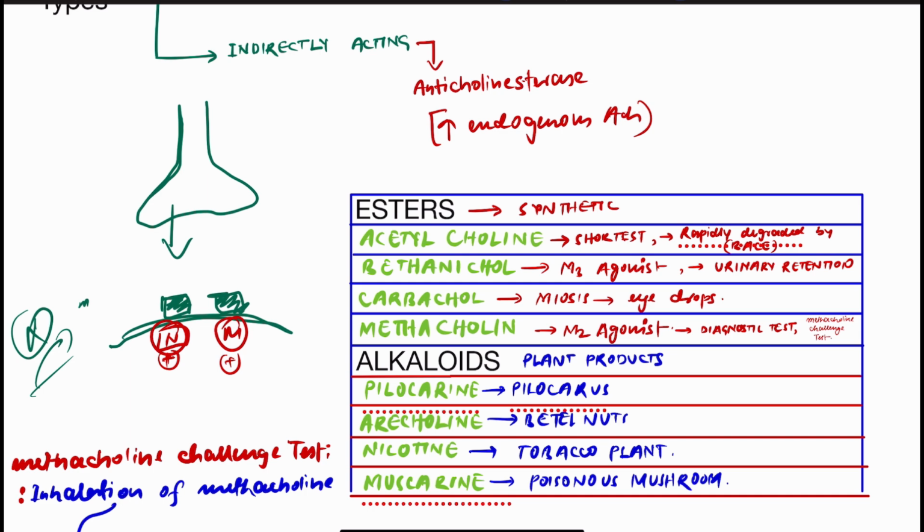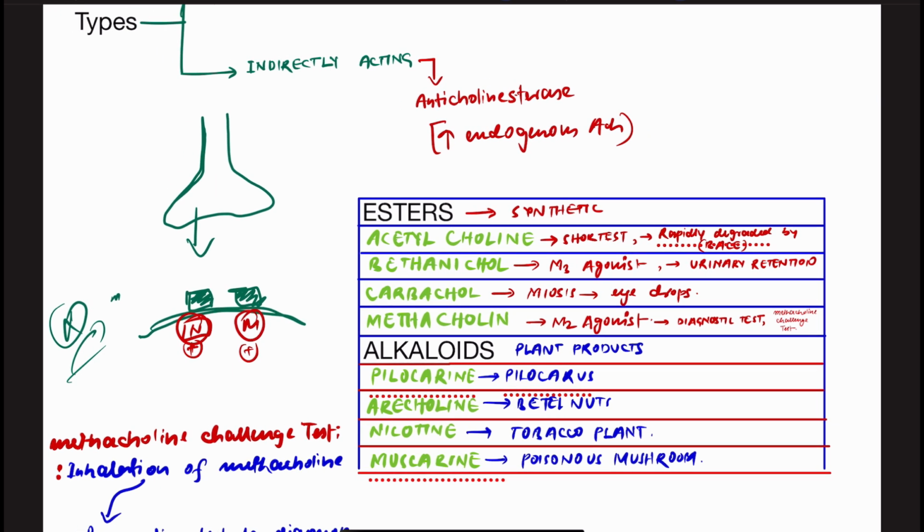So the anti-acetylcholinesterase, one type of cholinergic drug, will destroy the acetylcholinesterase, and indirectly it will help acetylcholine to bind to the N and M receptor and further cause the action. So it is increasing the endogenous acetylcholine neurotransmitter.